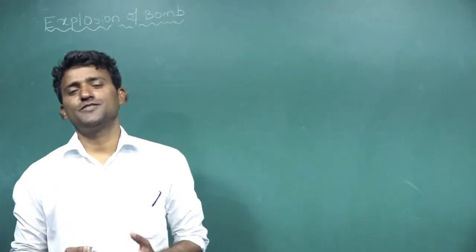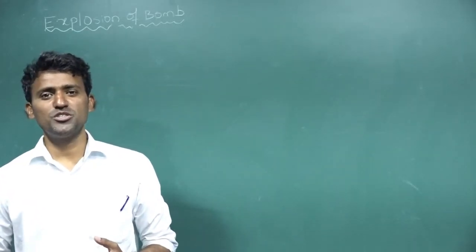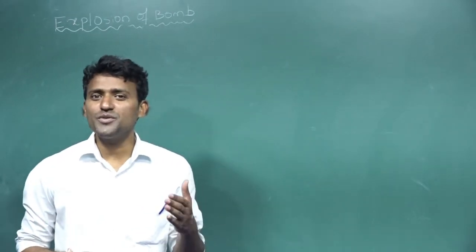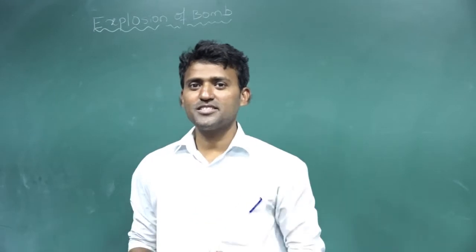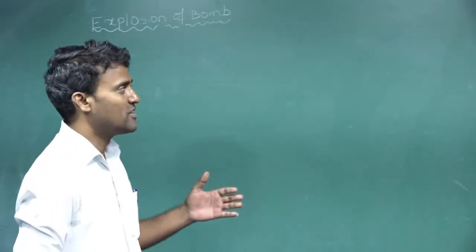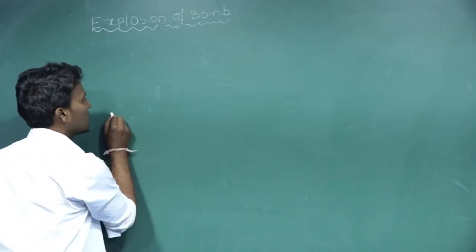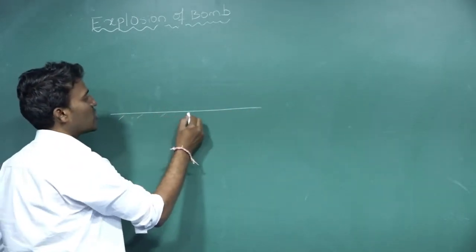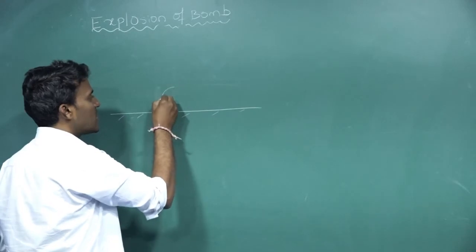Explosion of a bomb. Now we are discussing the explosion of a bomb. After explosion, what is the momentum of the pieces? Different cases are there. First I will take one example here. This is one horizontal line, isn't it? One bomb is placed here.